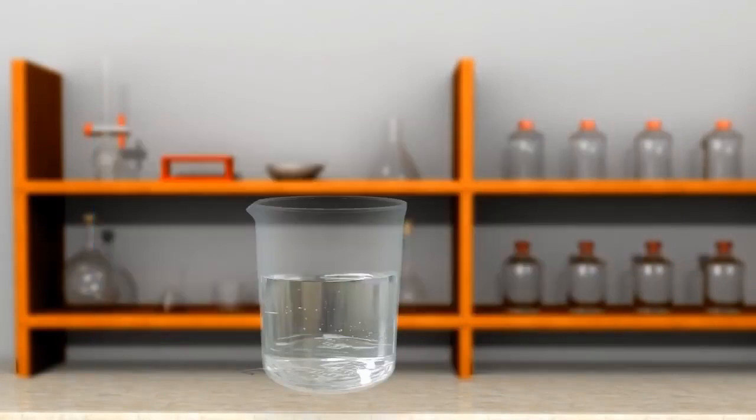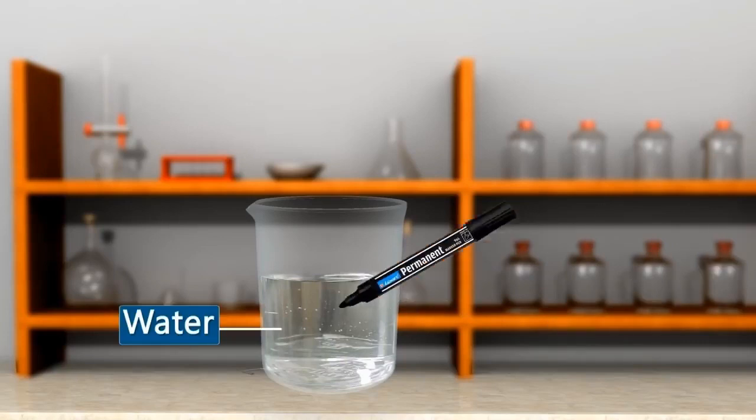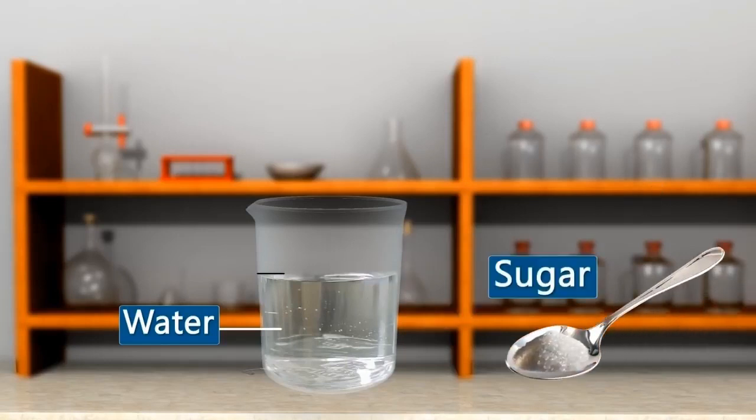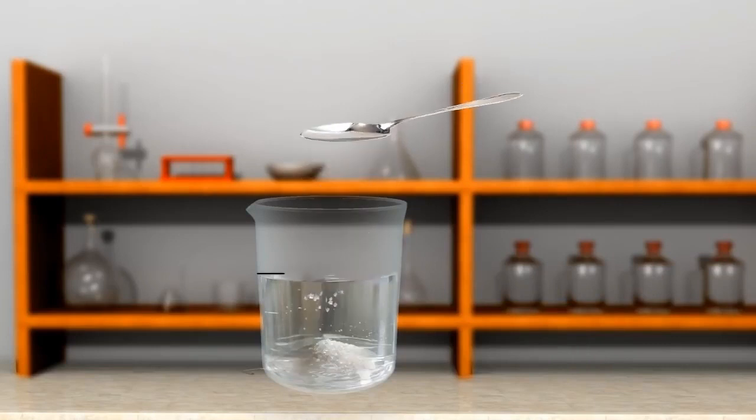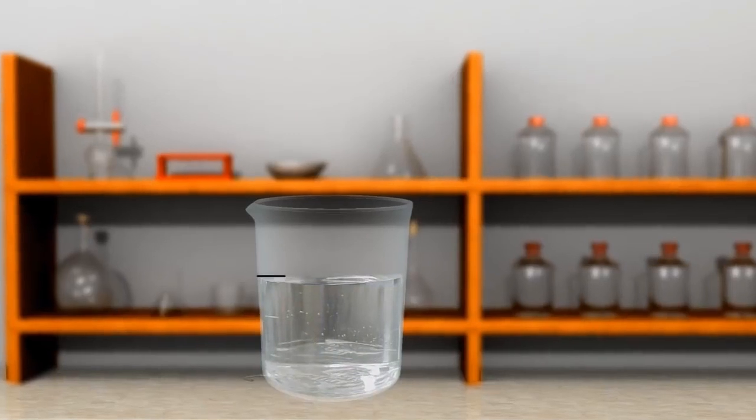The spaces between the particles of matter can be shown by performing the following experiment using water and sugar. We take about 100 ml of water in a beaker. Mark the level of water in the beaker with a marking pen. Also take 50 grams of sugar. Now add 50 grams of sugar in water in the beaker. Dissolve the sugar by stirring it with a glass rod. When all the sugar has dissolved, we get a sugar solution.